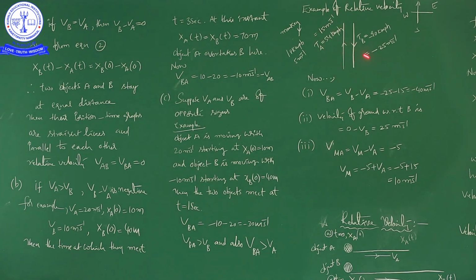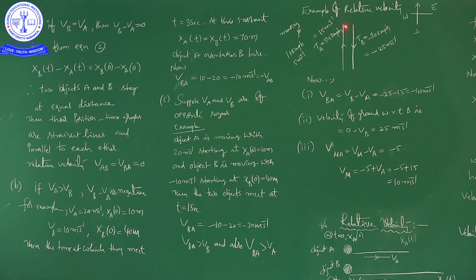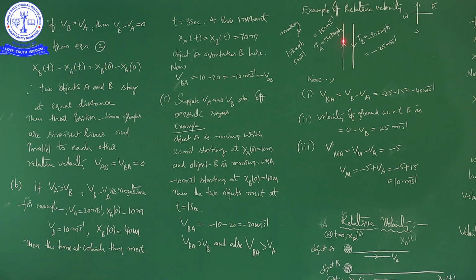Here, a monkey is in motion on the top of train A, in the opposite direction. See the red light now, how it is moving; in that manner the monkey is in motion.